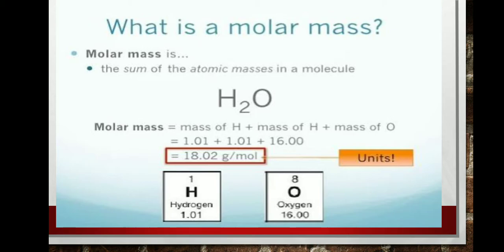What is molar mass? Molar mass is the sum of the atomic masses in a molecule. Calculation: molar mass of H2O equals mass of 2 hydrogen plus mass of oxygen. 1.01 is the mass of hydrogen. So 1.01 plus 1.01 plus 16.00, therefore 18.02 gram per mole. Gram per mole is the unit of molar mass.